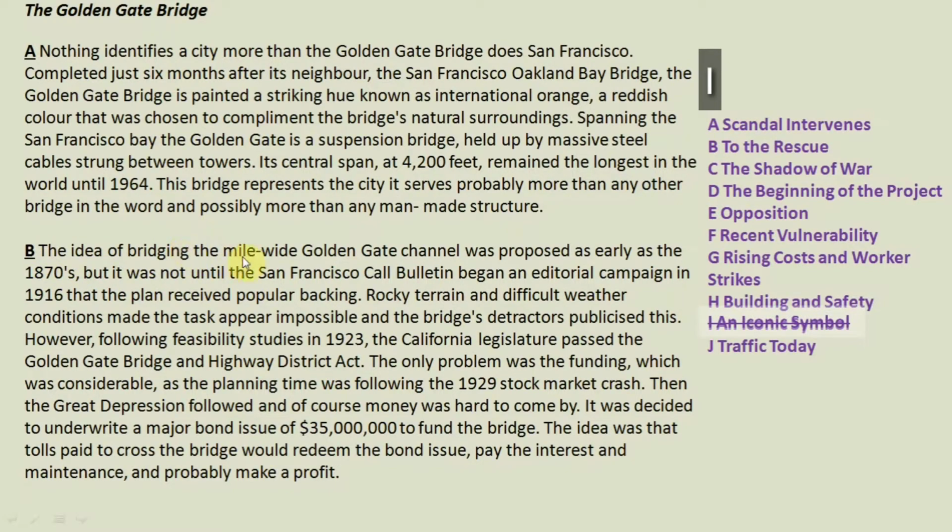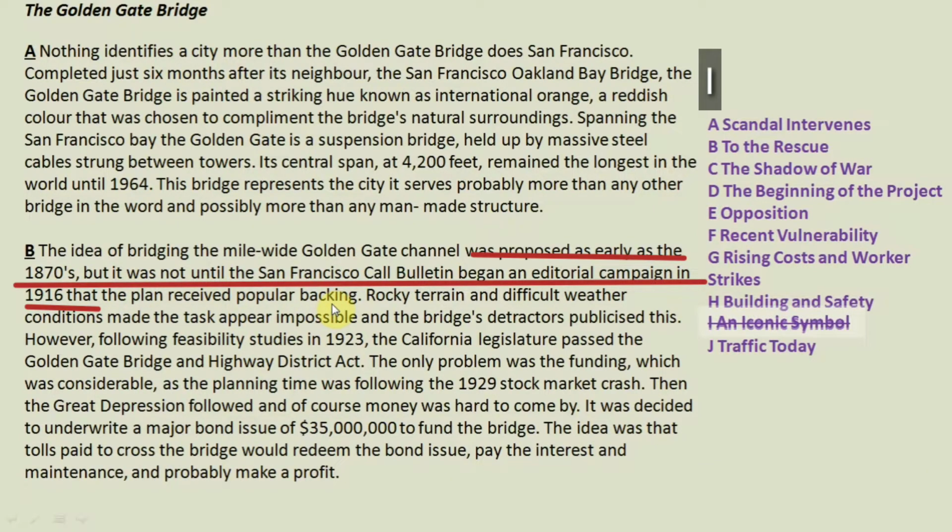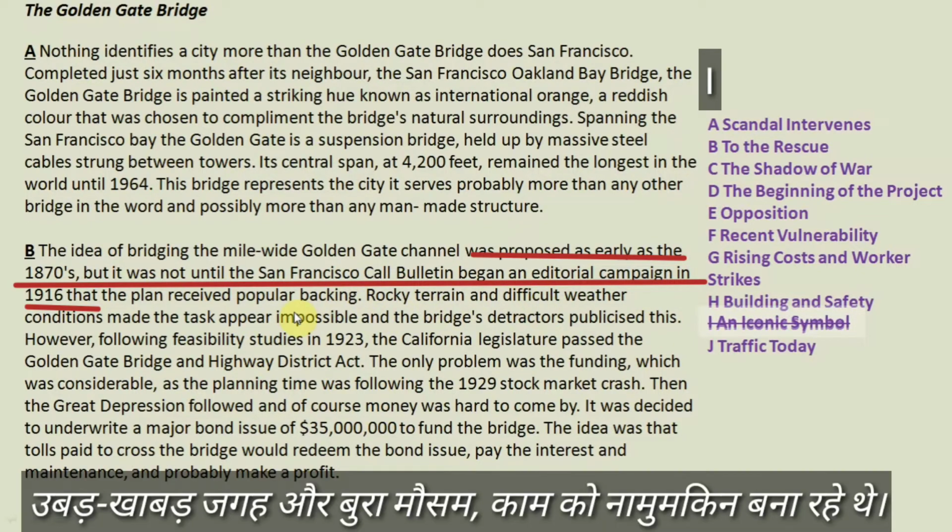The idea of bridging the mile-wide Golden Gate Channel was proposed as early as 1817, but it was not until the San Francisco Call Bulletin began an editorial campaign in 1916 that the plan received popular backing. Then there was again a problem: rocky terrain and difficult weather made the task seem impossible.